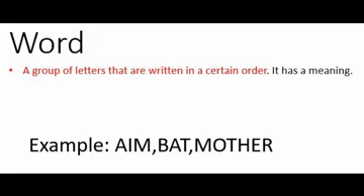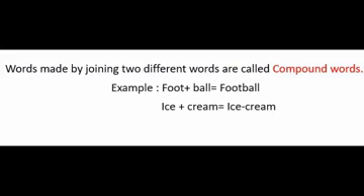Aim: A is a letter, I is a letter, M is a letter. In another word, bat: B is a letter, A is a letter, T is a letter. But these are different letters, and they are joined in a particular way so that we get a particular meaning. That is word. Word is a group of letters that are written in a certain order, and it has a meaning. And an additional piece of information about the word: certain words can be made by joining two words.